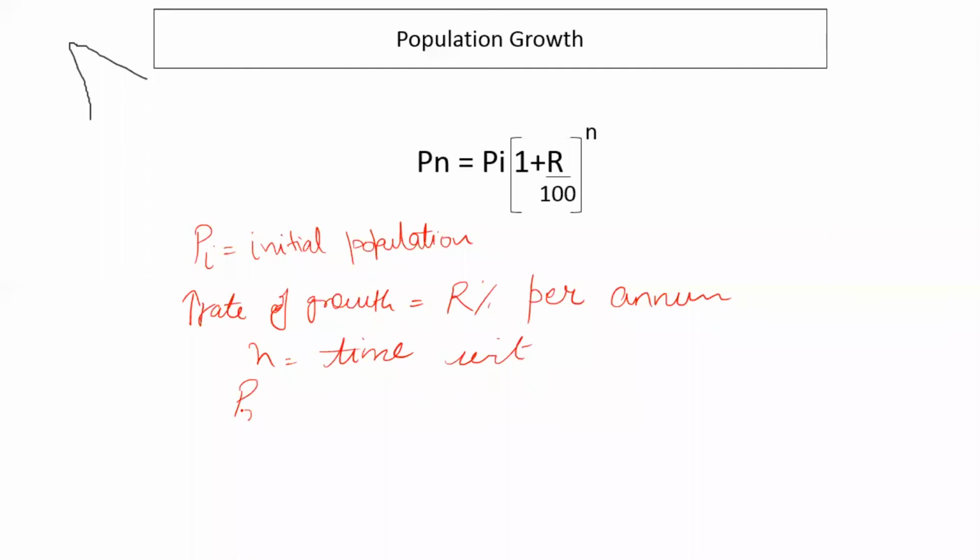Then new population can be calculated using the exact same formula which we use in compound interest. And everything that we do in compound interest is applicable here. If the rate is given half yearly, then we'll have to multiply n by 2. If it is given quarterly, then we'll have to multiply it by 4 and so on, right? So everything that we do with compound interest is applicable in population growth, right?